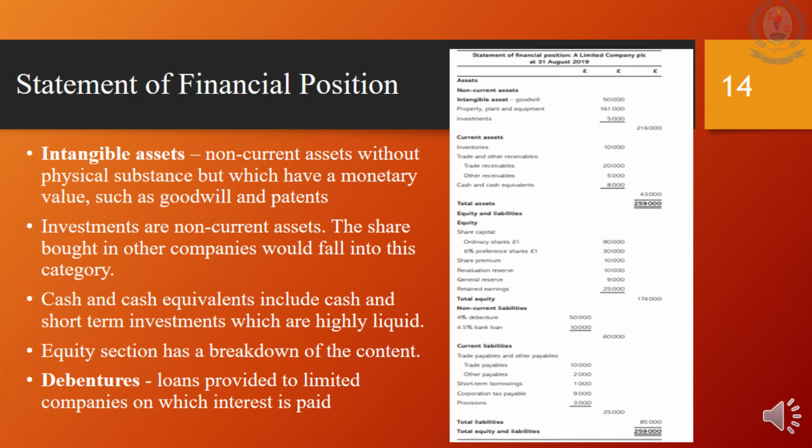Short-term borrowings would be a bank overdraft and short-term bank loans repayable within 1 year. So this amount will be recorded under current liabilities. Corporation tax payable is again a current liability. This tax is charged on the profit but won't be able to pay, which is why it is recorded as a current liability until it's paid.